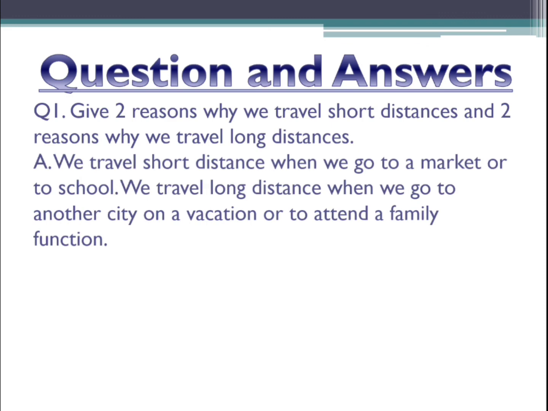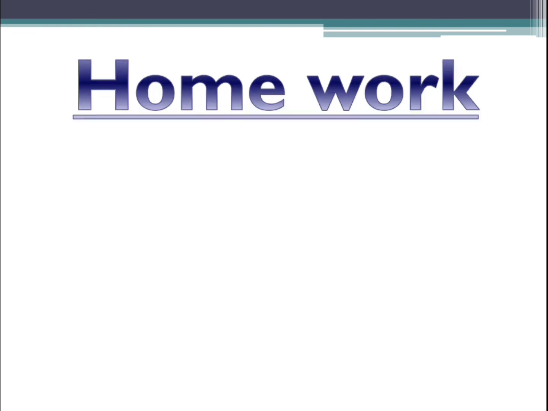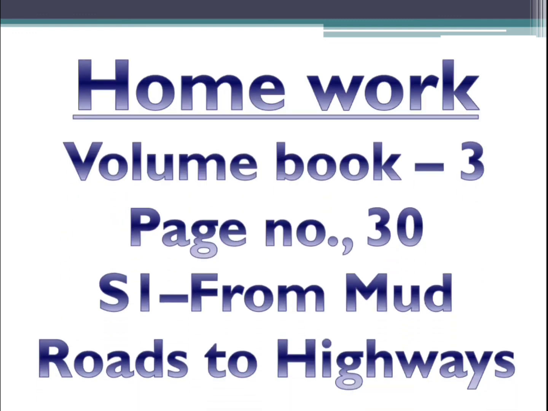Okay, children. Coming to your next question. How have highways helped our travel? So highways are smooth and broader, isn't it, children? They helped us to travel from one place to another faster, isn't it? As the roads are made of cement. And more vehicles can move with more people at once, isn't it, children? So in that way, highways have helped our travel. Okay, next. So write these two answers in your classwork and please learn them, children.